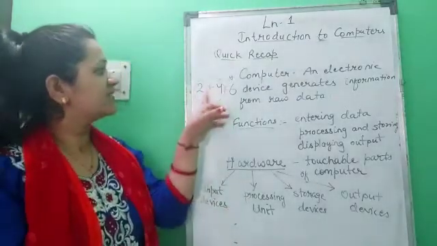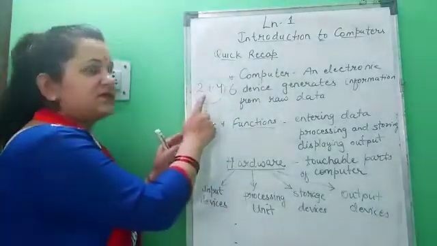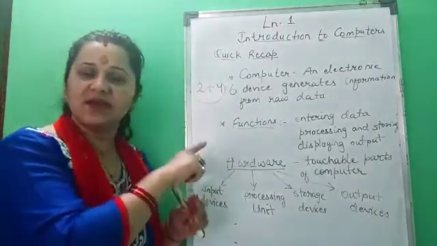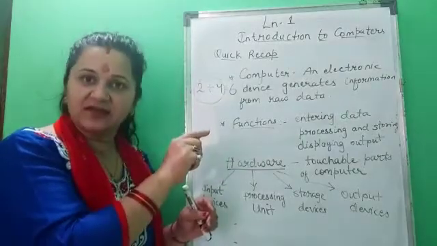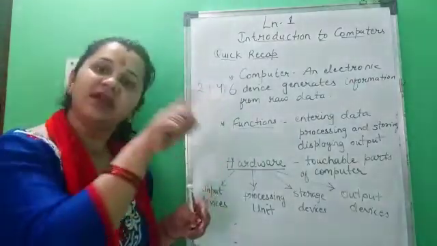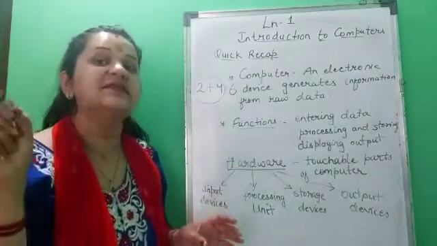Okay, like suppose I have given this instruction that you have to add these digits. Plus I have given, it will understand on its own that it has to add. Like you will use your brain to add these two numbers, the same way the computer will use its brain, means the CPU.